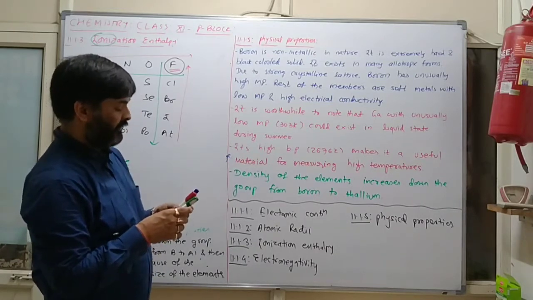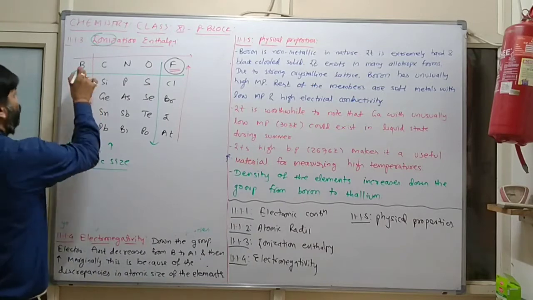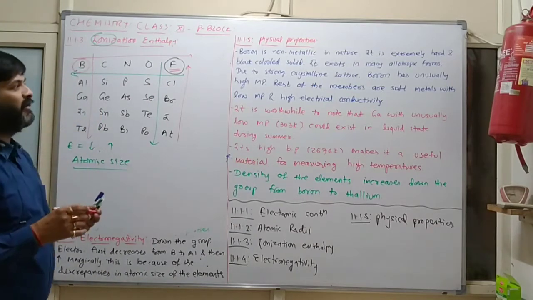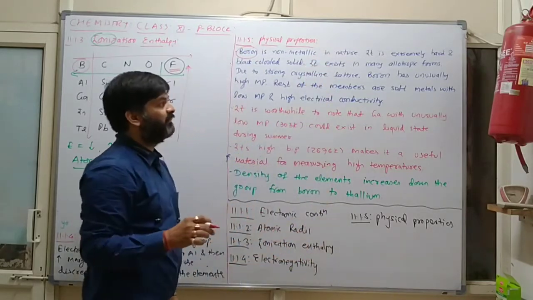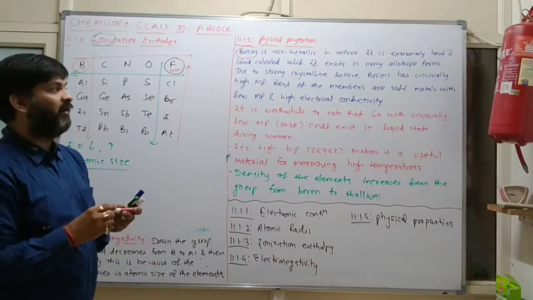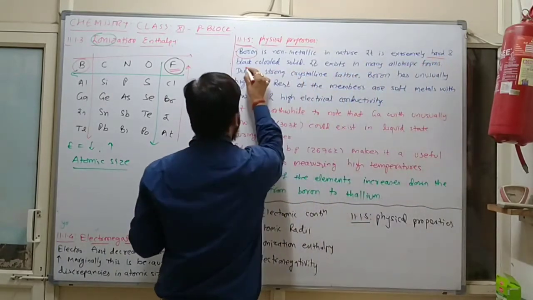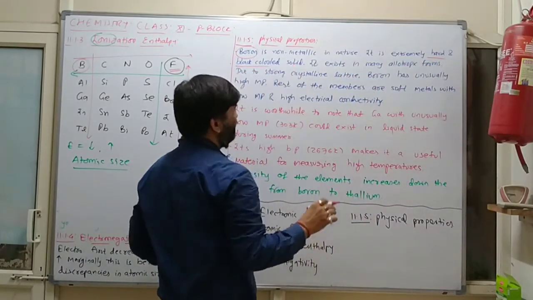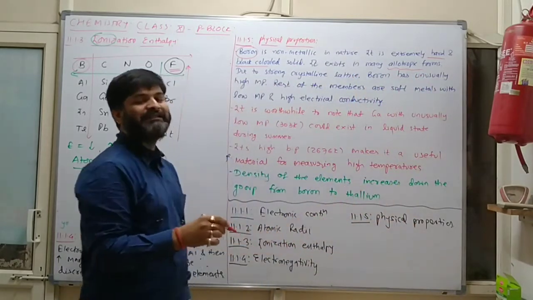Now we will discuss physical properties. So boron is always non-metallic in nature. It is extremely hard, a black colored solid. It exists in many allotropic forms. What is an allotrope?